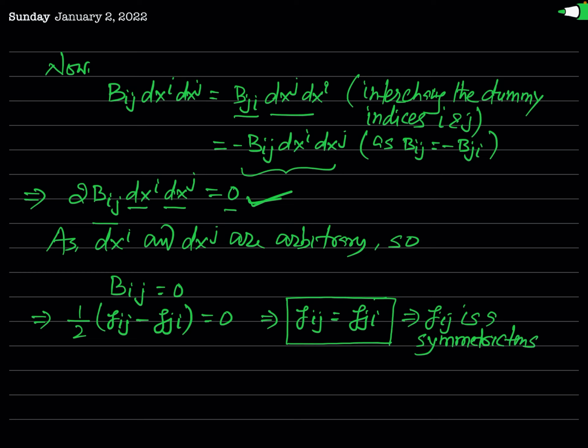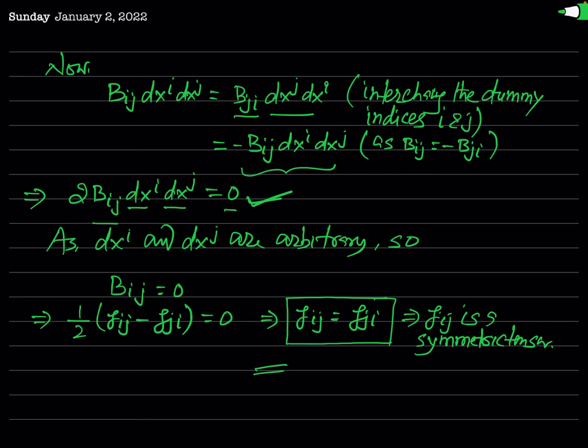Symmetric tensor. And we have already proved earlier that this is a covariant tensor of rank 2. So now finally you can say that this metric tensor Gij is a covariant symmetric tensor of rank 2, and so this is also called the covariant fundamental tensor of rank 2.